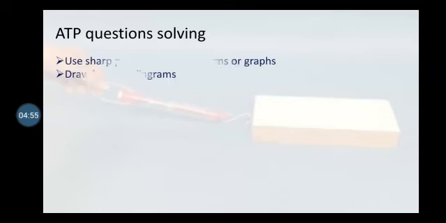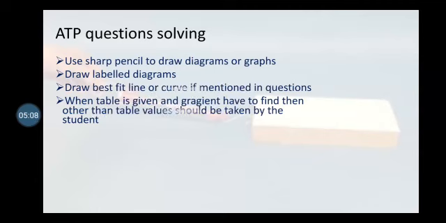Then there is paper 4, how to solve paper 4. During paper 4, use a sharp pencil to draw the diagrams and the graphs. Draw a labeled diagram. A very important thing: a diagram which is not labeled will not be marked. Draw the best fit line or curve if mentioned in the question. When a table is given and the gradient has to be found, the values should be taken from the table.